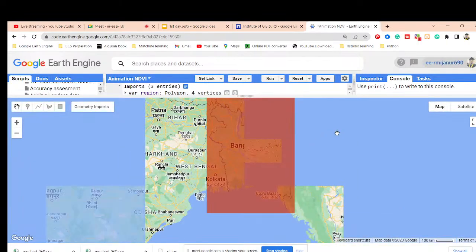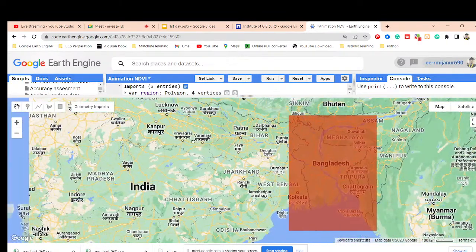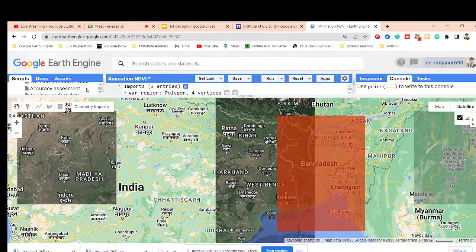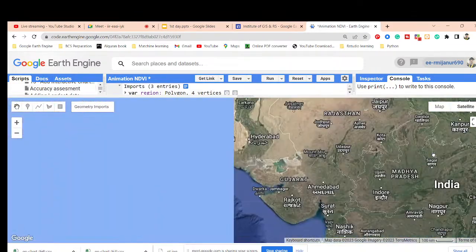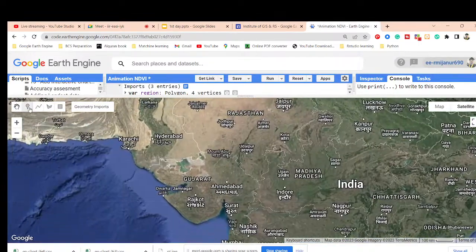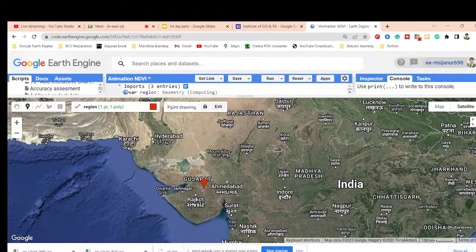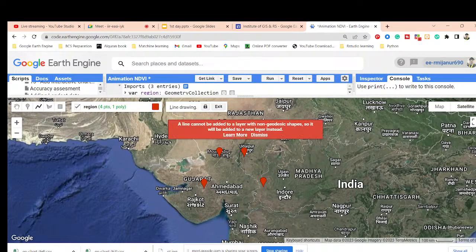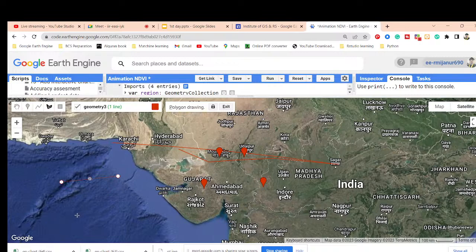So basically in this map interactive view we can get the map, also the satellite map, and we can also get the hand tool for moving the map from one place to another. Also we can get the point. When you want to create any point, line, or polygon for a vector, we can easily create it with this type of tool. Suppose this is a line, you can easily create the line, and you can also see the shape, and using different types of shapes we can easily create them here.